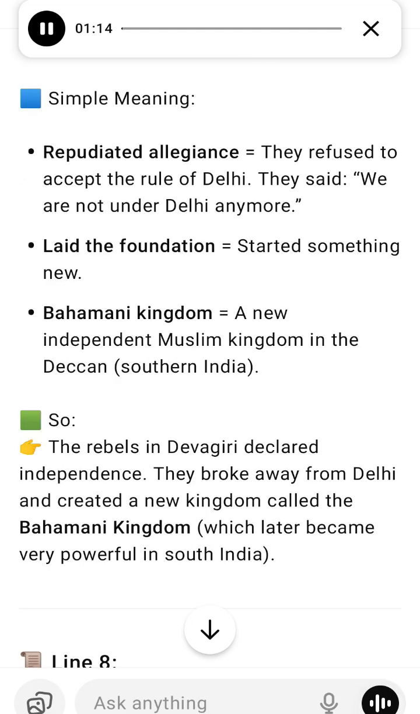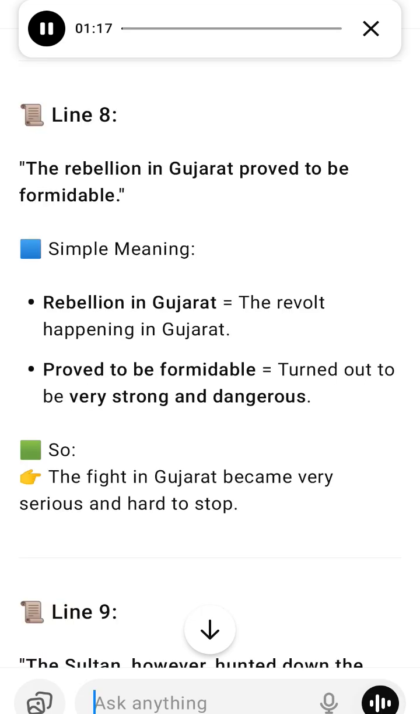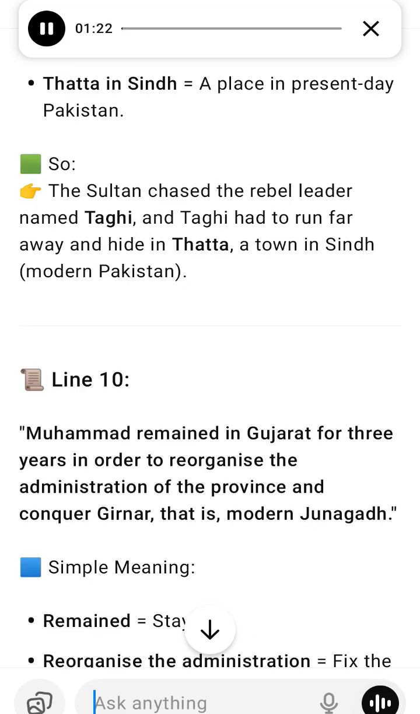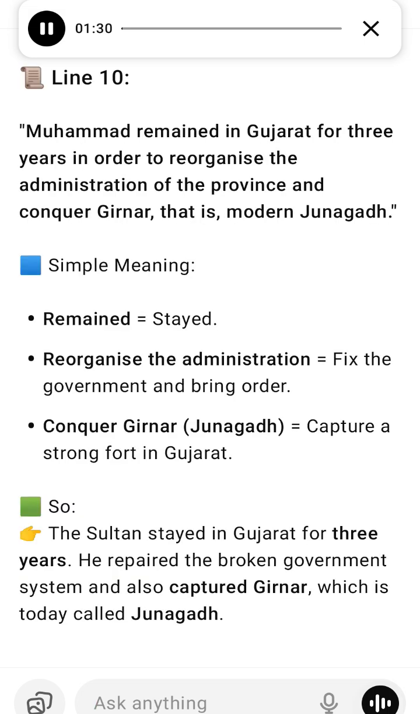What happened next? The rebels in Devagiri used this chance. They declared freedom from the Sultan's rule. They said, "We don't follow Delhi anymore." They started their own kingdom, the Bahmani Kingdom, one of the most powerful kingdoms in the Deccan for 150 plus years. This was a huge loss for Mohammed bin Tughlaq. A big part of his empire was now permanently gone.